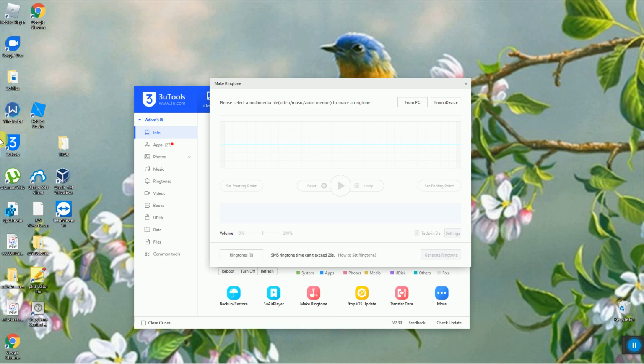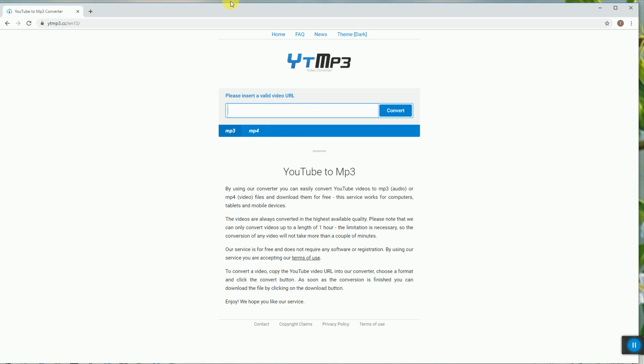So first you'll need 3 tools: a brain, an iPhone, and your video link on YouTube, or just the link to the file, or if you have an MP3 file, you just basically upload it to your computer. And so yeah, first of all I'm going to use a YouTube.